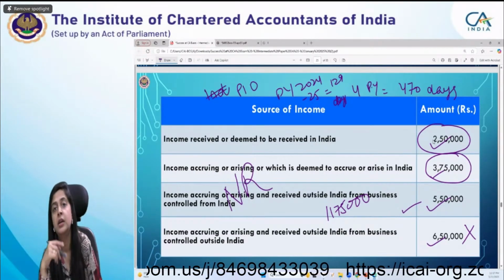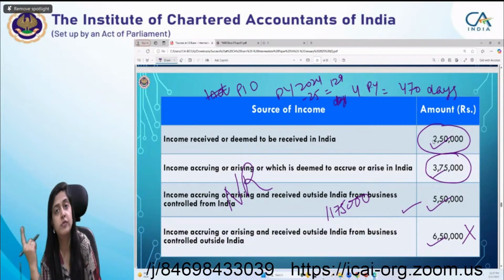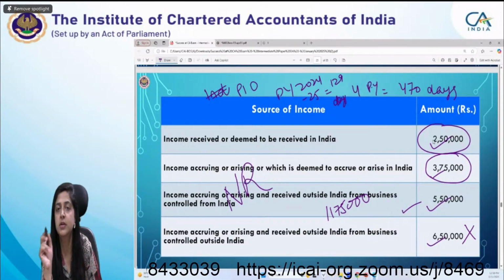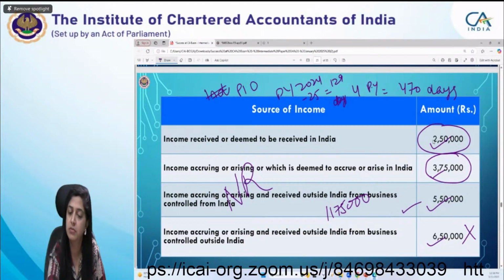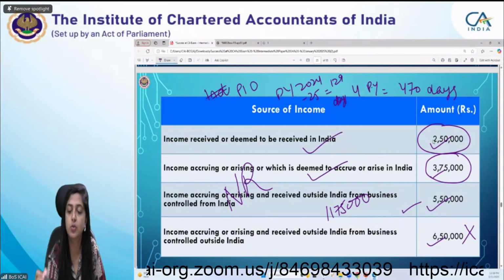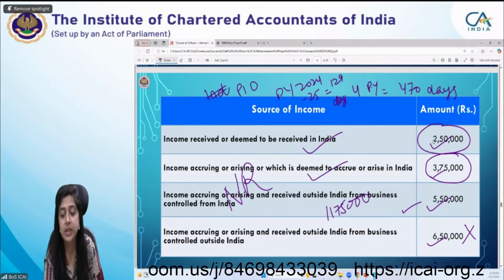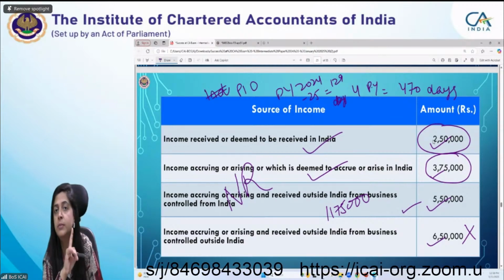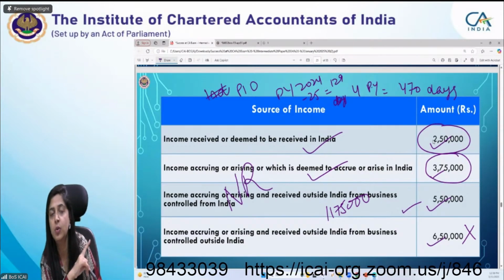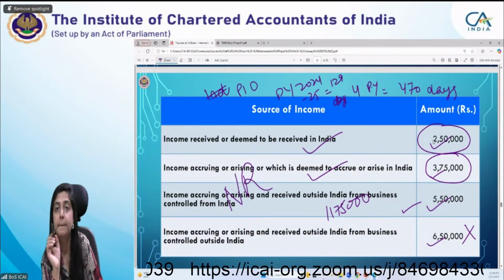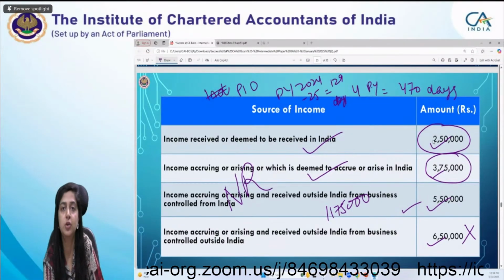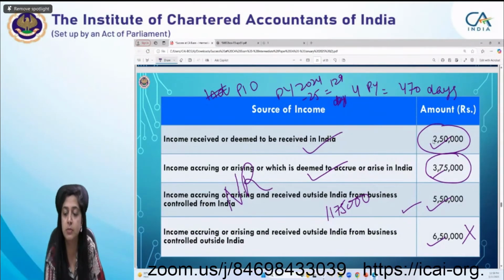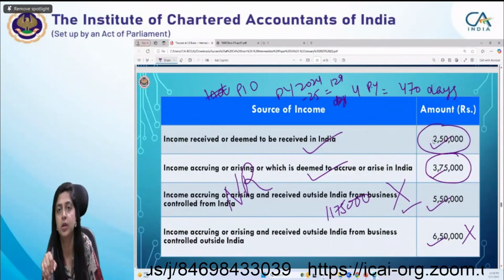ठीक है? Now again we have to see the concept of scope of total income for the non-resident, which is the income chargeable to tax in the hands of a non-resident, received or deemed to be received, accrued or deemed to accrue in India, ठीक है? But this business-controlled income is within the scope of RNOR or ROR, definitely, but not within the scope of non-resident. So while computing the actual total income, that will not form part of the total income.